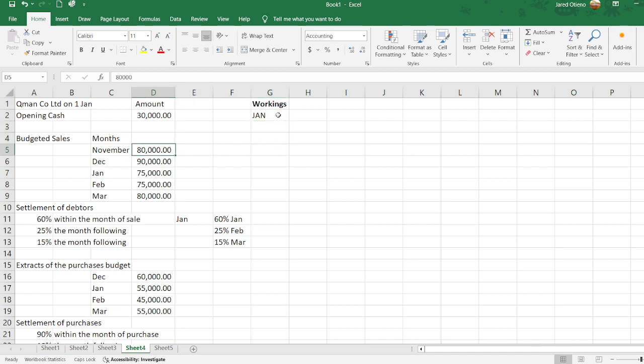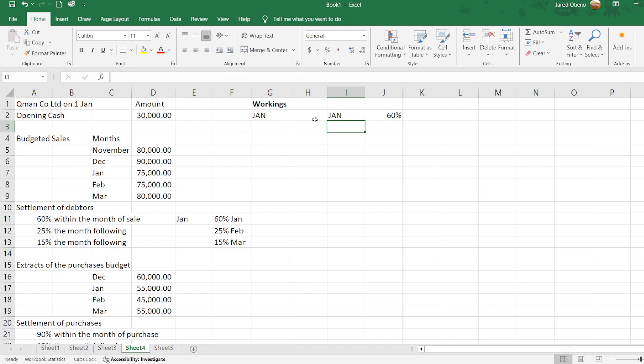Let's say for example, we were saying how the debtors are making settlements to their claim, you will find that the cash that comes in, 60% we are told is within the month, 25% the month following, and then 15% the month following. That means the cash that we will be receiving in January are cash for the month of January, which will be 60% of that particular sales.